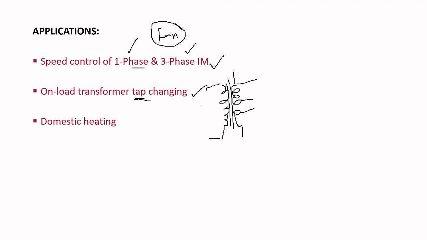And the third one is domestic heating, and the fourth one is static VAR compensators, that is, reactive volt ampere compensators. These are some of the major applications of AC voltage regulators.